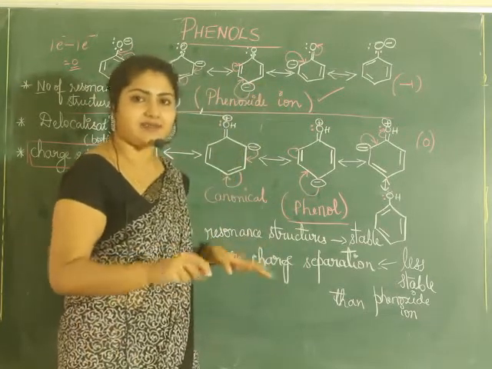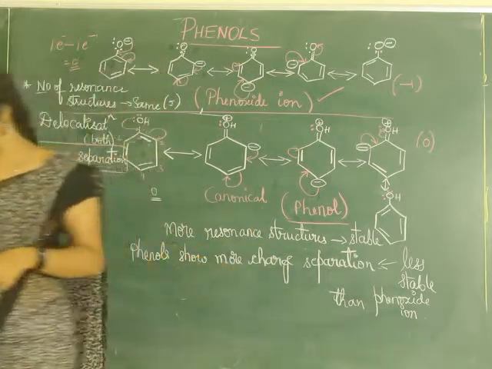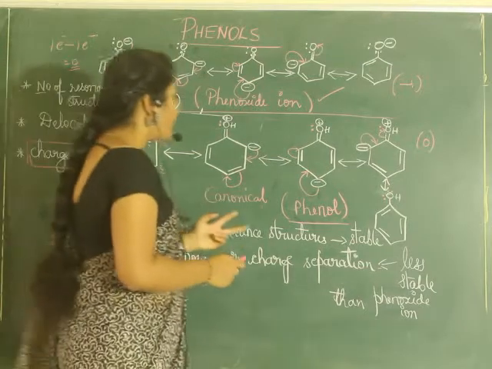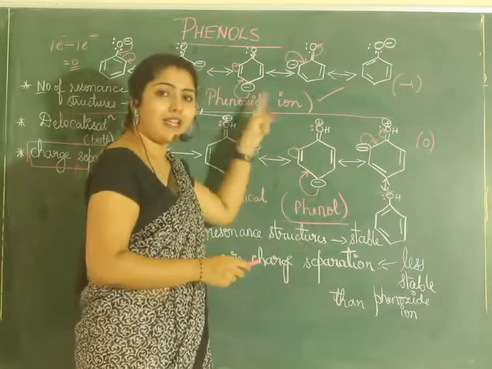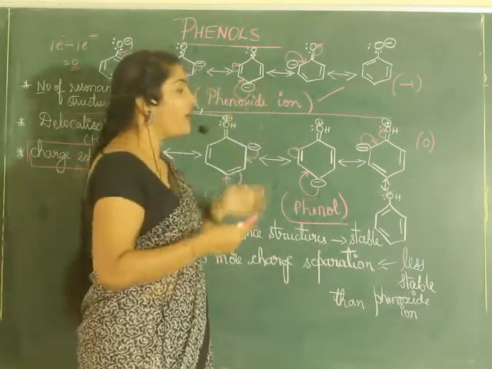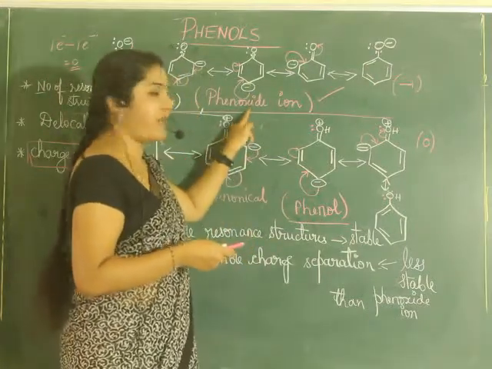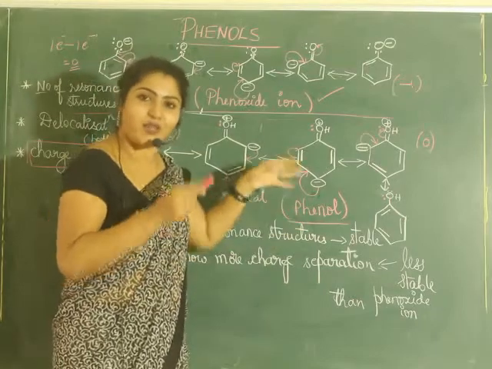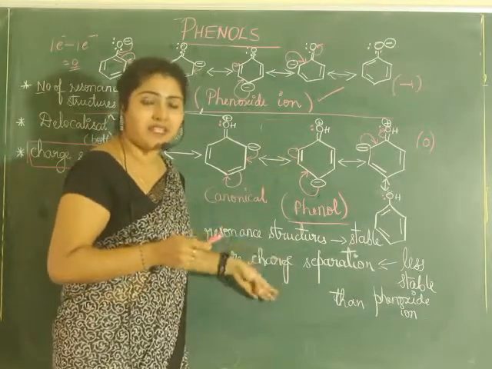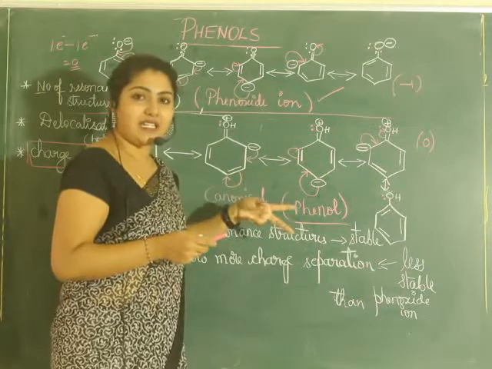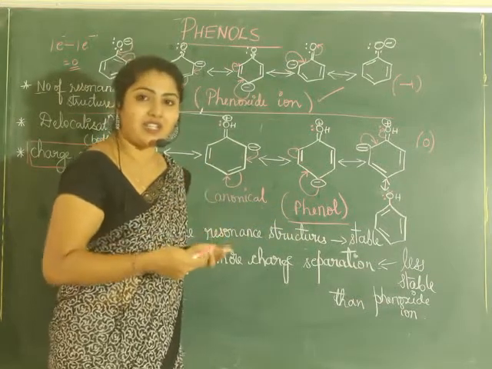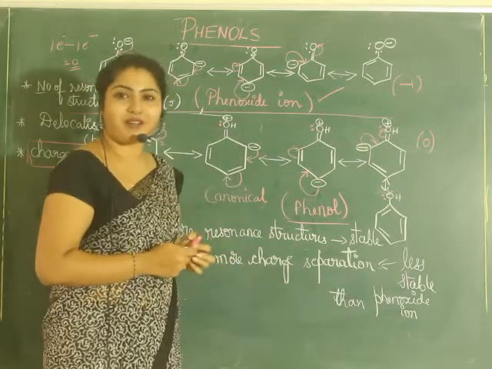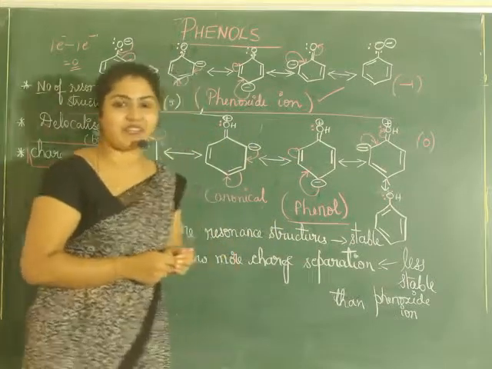Is that clear? Hope it's clear now. Therefore, we say that phenols are less stable than phenoxide ion. So, in most of the reactions, you can see the dominance of phenoxide ion compared to phenols. Phenoxide ion, yes, you get it from phenols, but comparing the acidity in both cases, the stability is more in the case of phenoxide ion. Hope it is clear. Yeah, just note down.